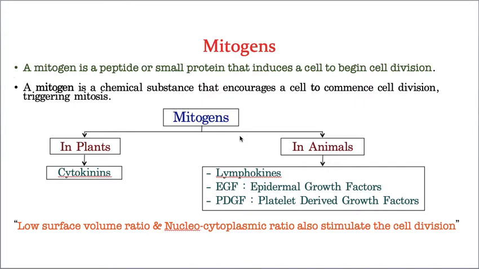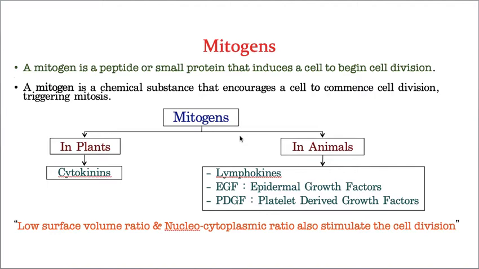That means the cell needs to participate in cell division whenever it is needed. For that, they need some proteins to activate the cell, so that the cell is able to participate in cell division, and that group of proteins is called mitogens. Hope you understood.